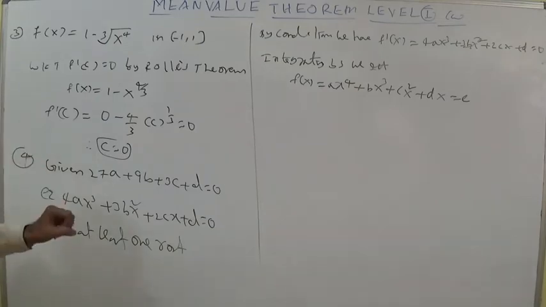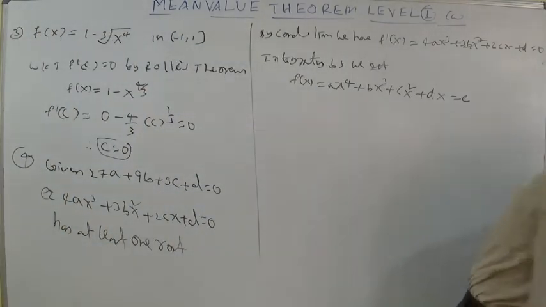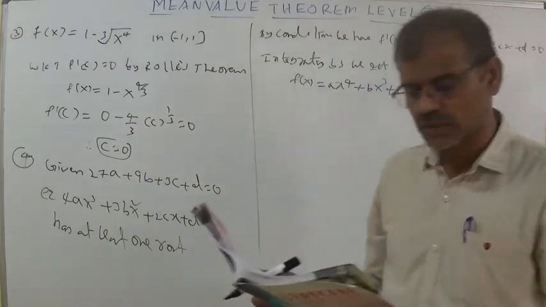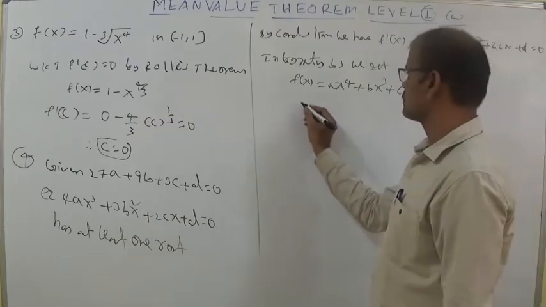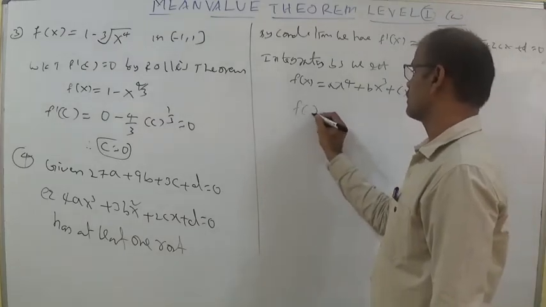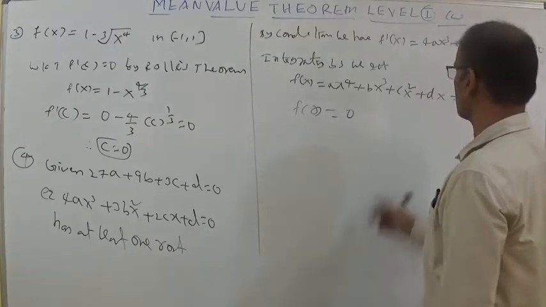Now, according to the options, let us discuss. For every option given as 0, if you put 0 here, f of 0 is equal to 0. So 0 is equal to e, then e is equal to 0.